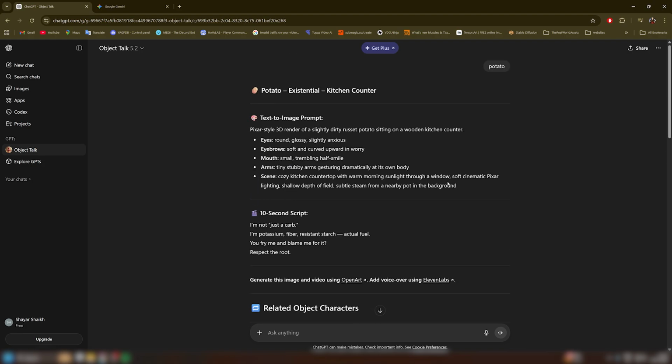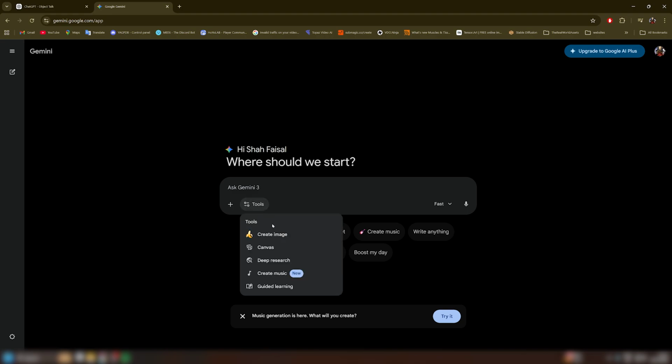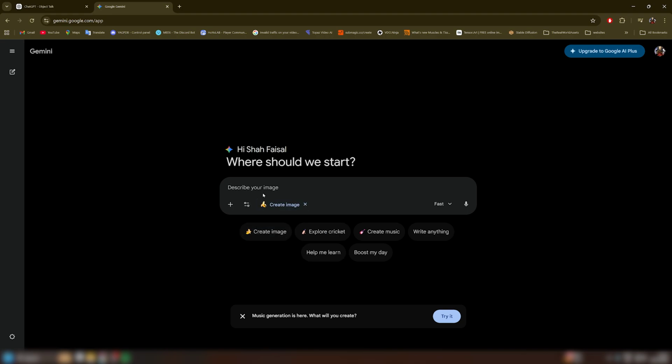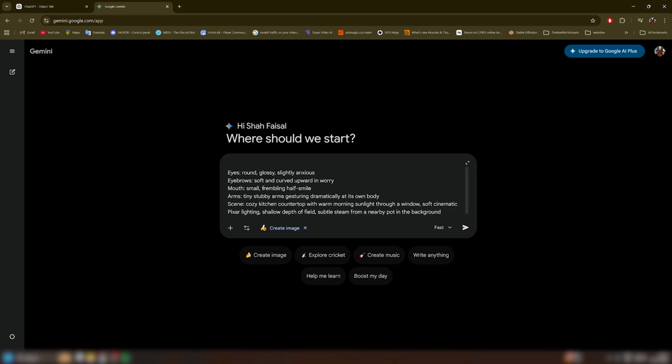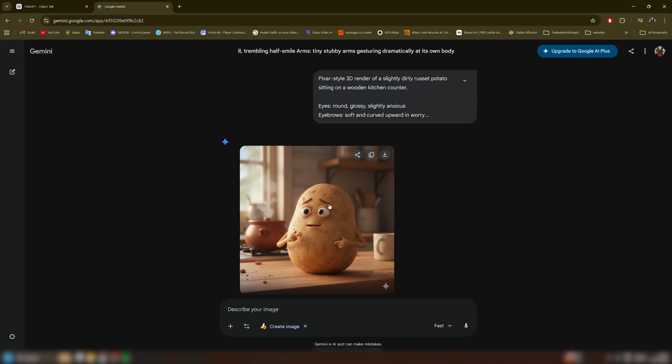Now our script is ready. We are going to copy this text-to-image prompt. Now we will go to Gemini, click on tools, click on create images, paste your prompt here. Now hit enter. Wait for the image to generate. Our potato has been generated.